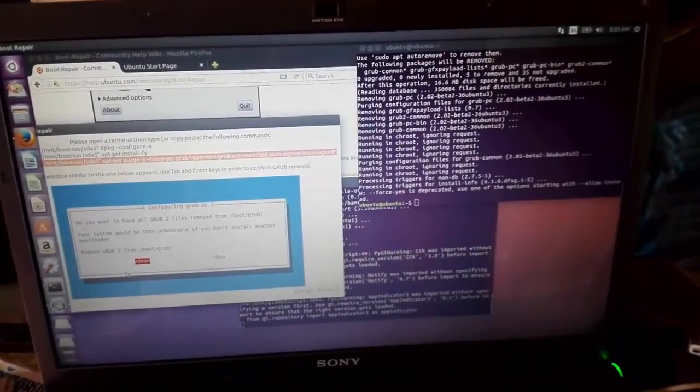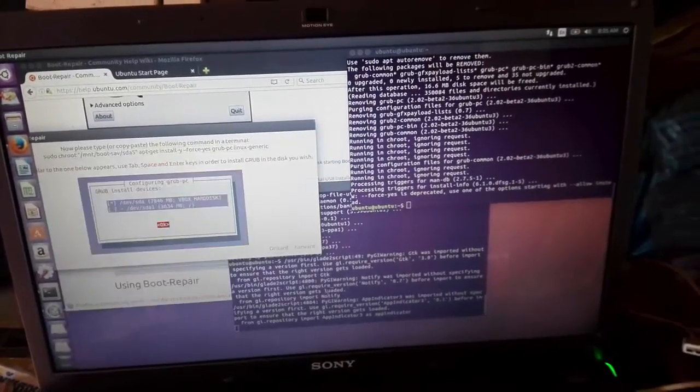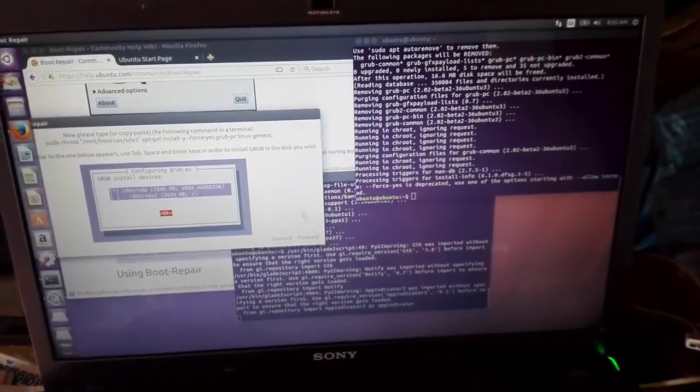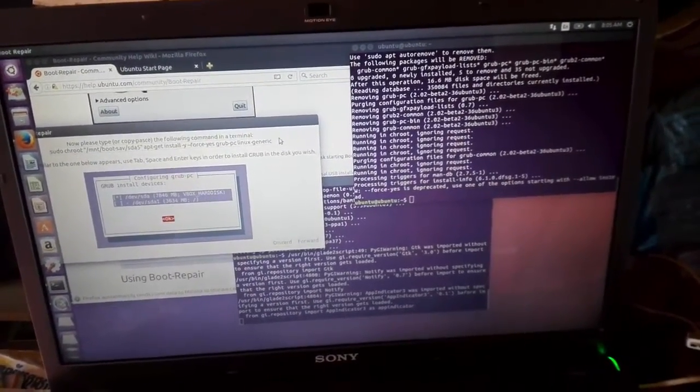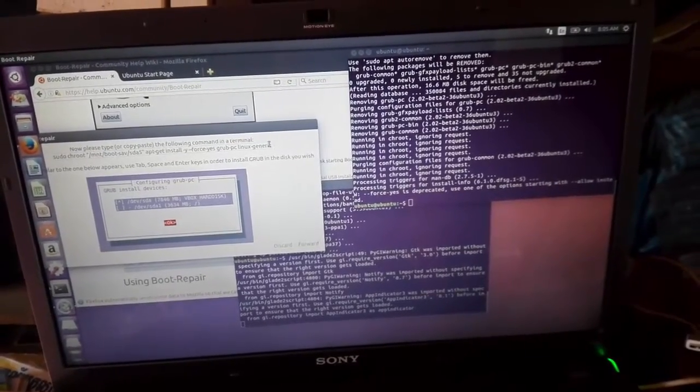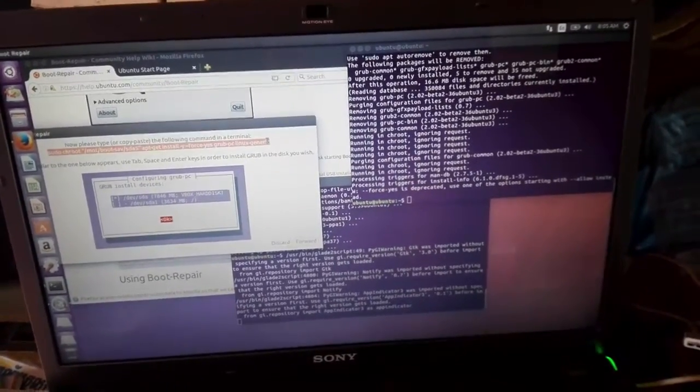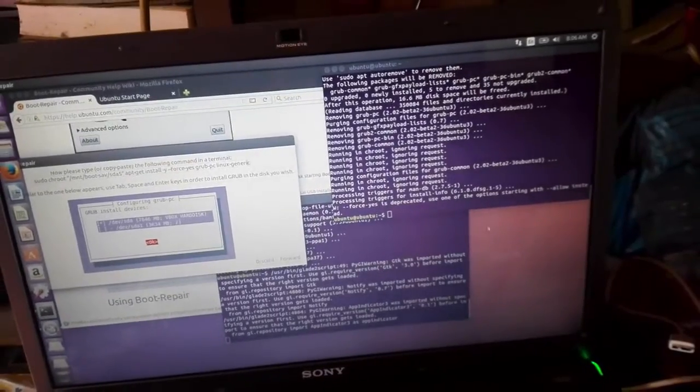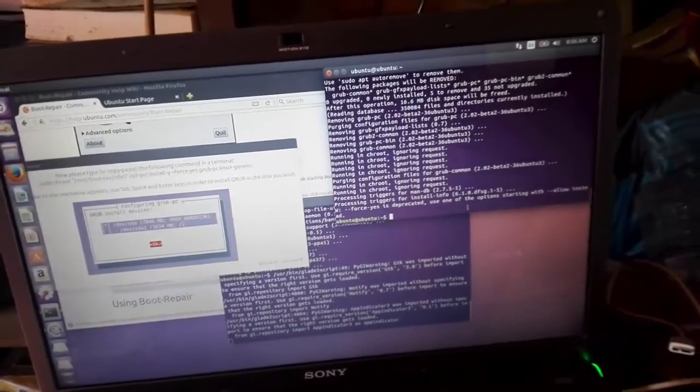Okay, forward. After that, we have one command line here. Control A, Control C, and then paste it in my new terminal tab.